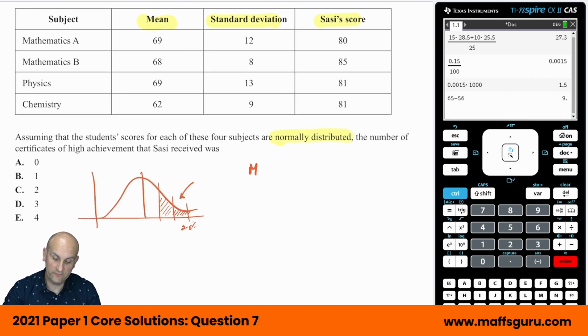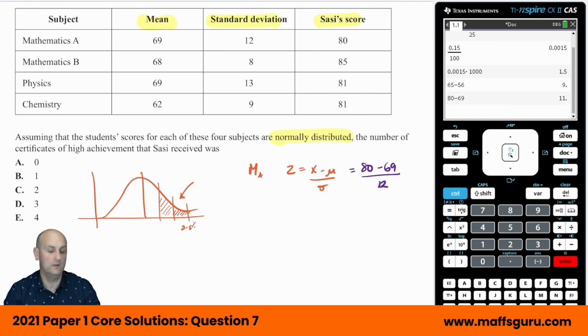So, if we do Maths A, remember Z is equal to X minus mu on sigma, where X is the data item. So for Maths A, X was 80 minus 69, divided by the standard deviation of 12. I know this is random, I'm doing it on a calculator, but I don't want to get these wrong. That's 11 on 12, so that there is less than 1. Because she's got a Z score of less than 1, there's no way she's in the top 10%. So I'm going to say no to Maths A.